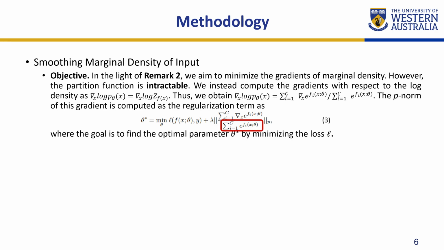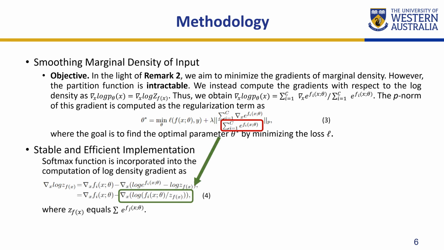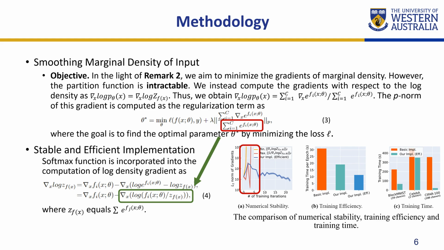However, the regularization term includes an exponential operation which will cause numerical instability. To overcome this problem, we incorporate the softmax function into the gradient computation. We conduct experiments to compare different implementation approaches. These results show that our approach can lead to a stable and efficient implementation.